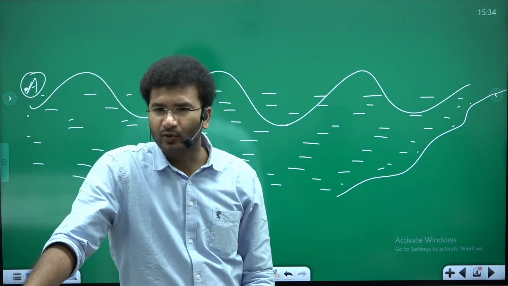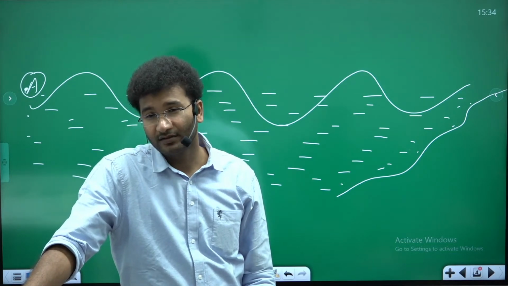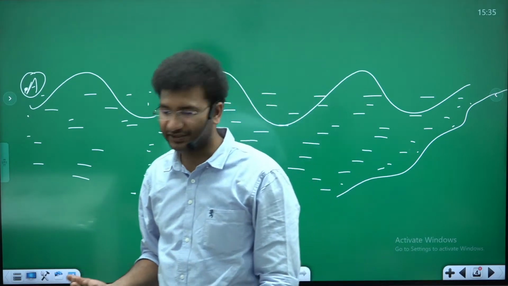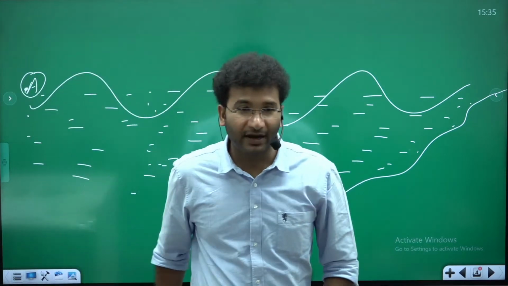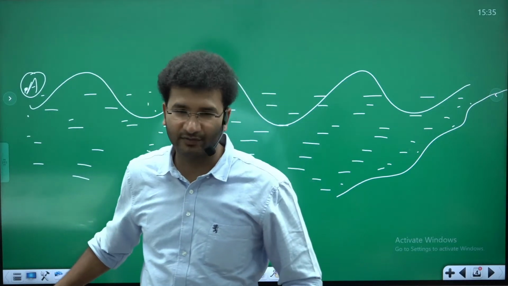When the energy is finished. Where does the energy of the wave finish? Where can the energy of the wave be finished? Particles. If the propagation of particles stops, then the energy of the wave stops.